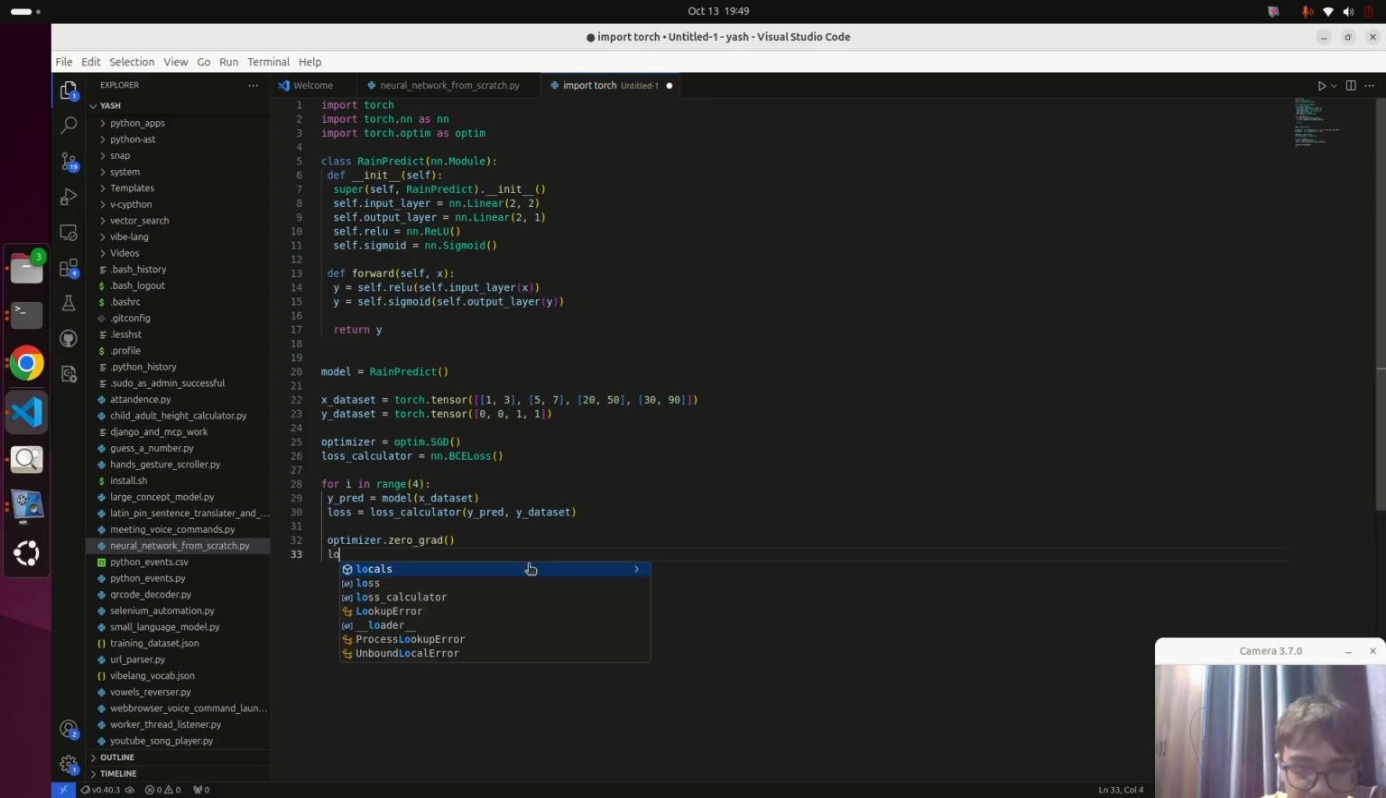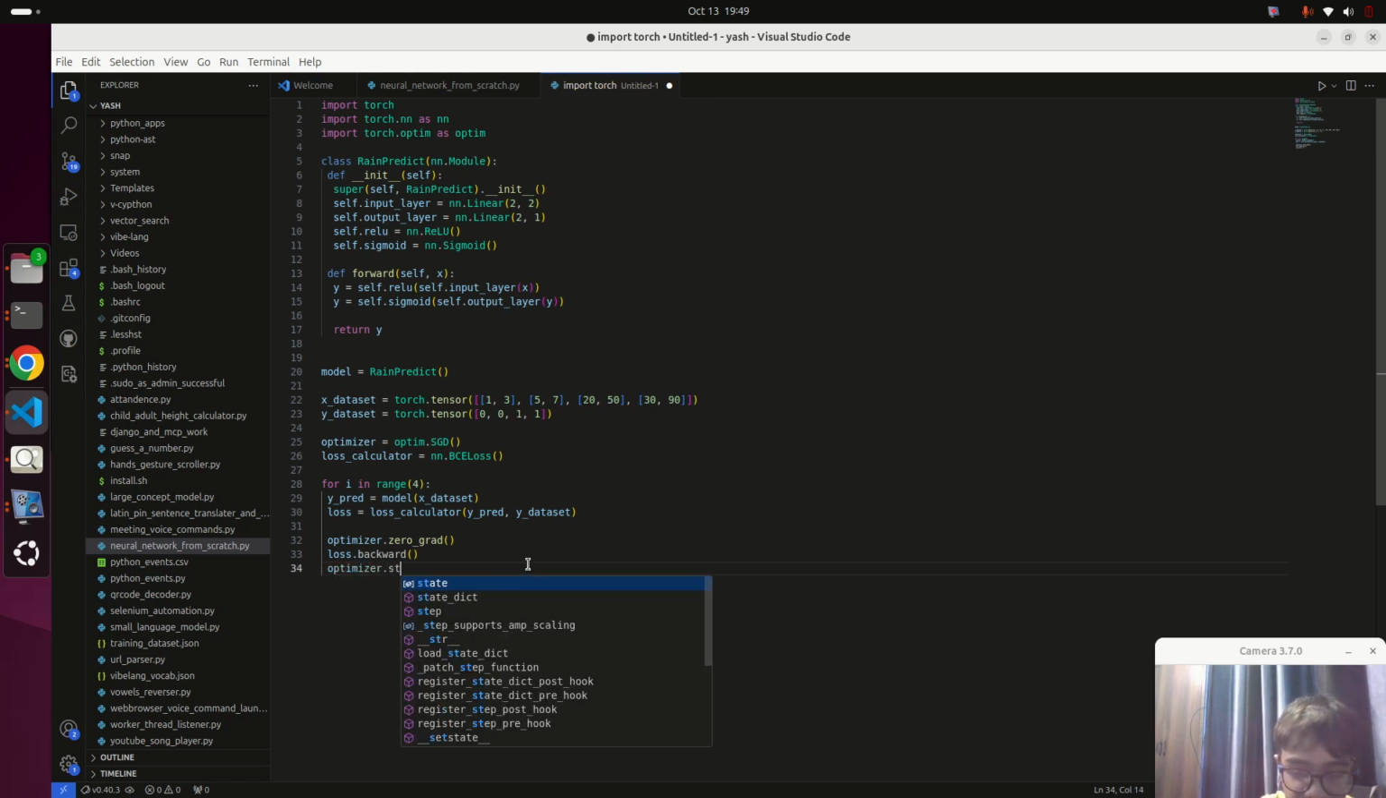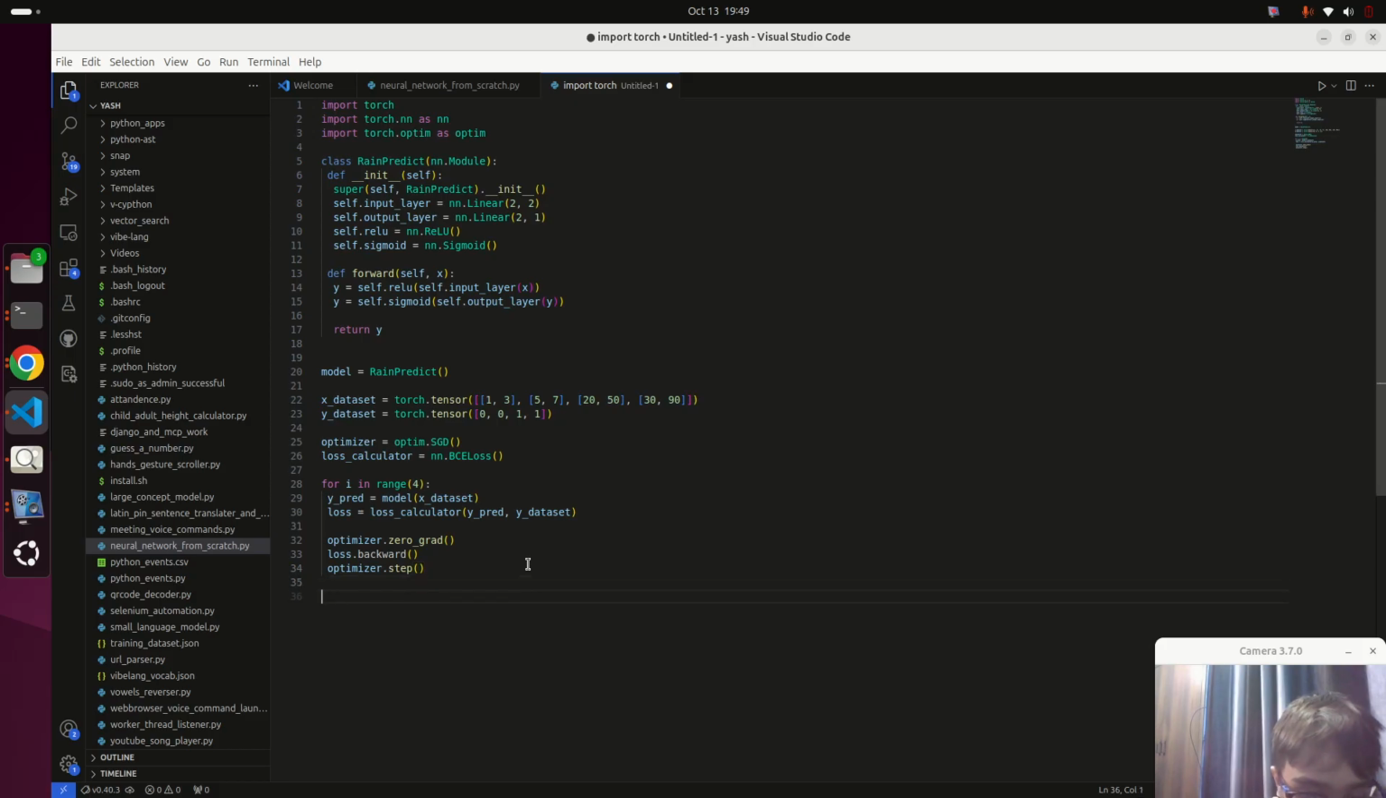So here we will have to apply the loss. Using the loss, we apply back propagation to decrease the loss and change the weights of the model using something called gradients. Gradients are basically the differences that tell how much to increase or decrease the weights till the loss decreases. Optimizer dot step will change the weights.